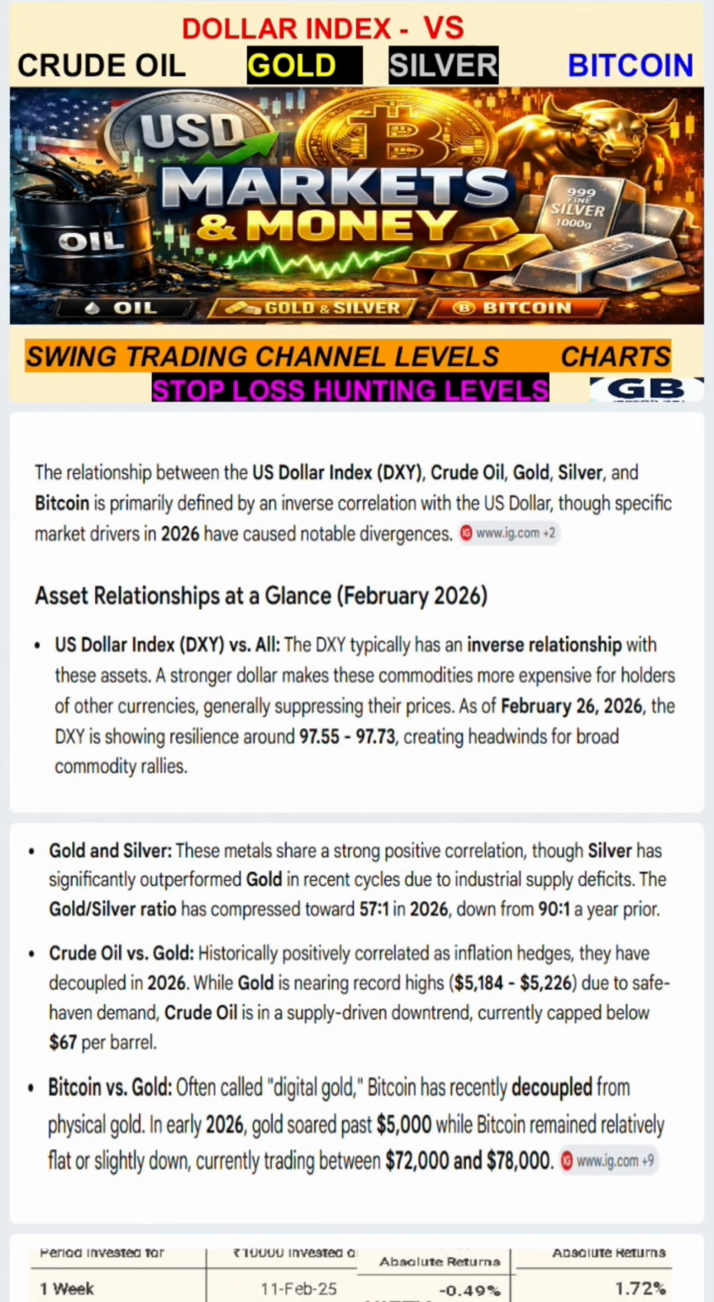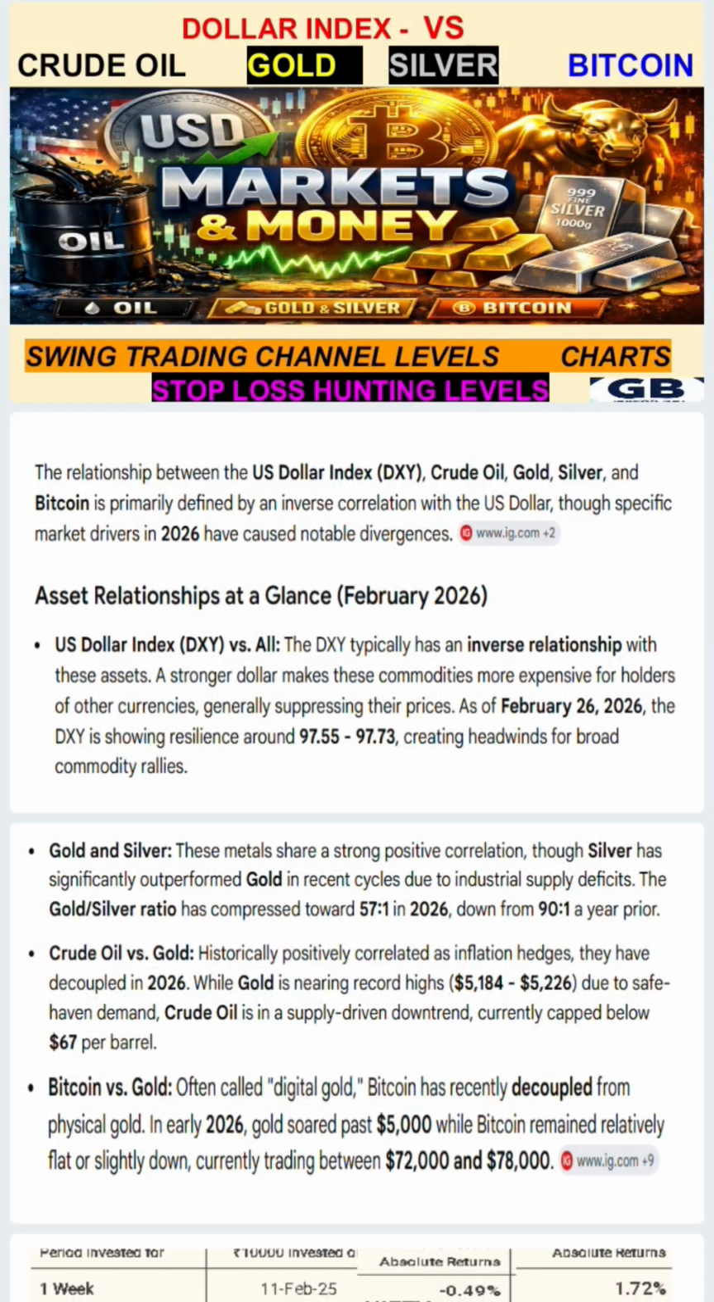Welcome. Dollar index and other commodities and Bitcoin have a very close relation, but that relationship is not a positive one. Mostly it is negative one. When dollar index moves up, other commodities and Bitcoin go down. In this video, we will see all the technical levels only.